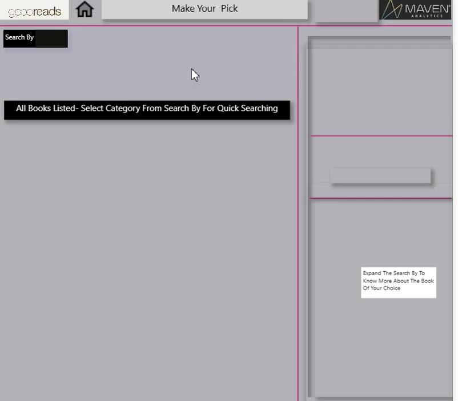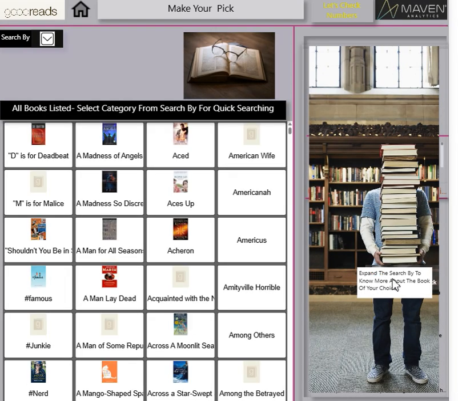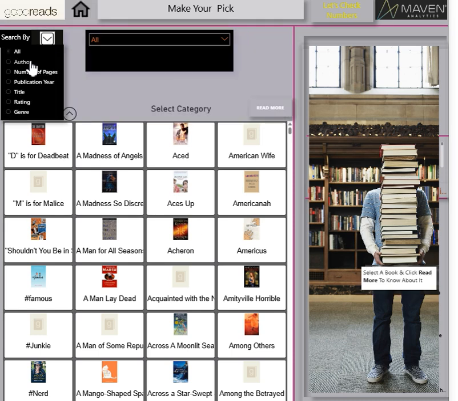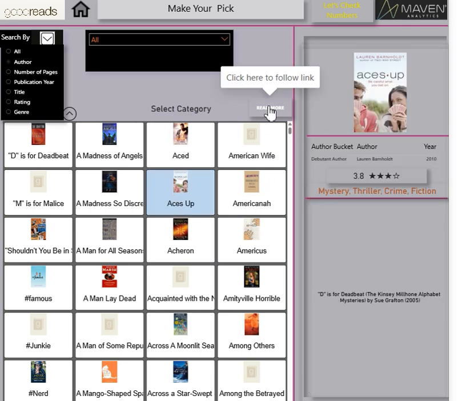Now let's go to the page where we can make our selection. Expand the search by to know more about the book of your choice. So let's expand the search by. Here, select category. Okay, let's select category, author. Select a book and click read more to know about it. Okay, let's select a book and click read more.